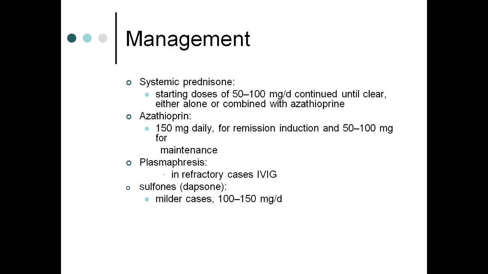Starting doses of 50 to 100 mg per day, continued until clear, either alone or combined with azathioprine. Azathioprine may be used at 150 mg daily for remission induction and 50-100 mg for maintenance. Plasmapheresis and sulfones, dapsone, are used in case of bullous pemphigoid, which are not used in case of pemphigus vulgaris, which is another difference.